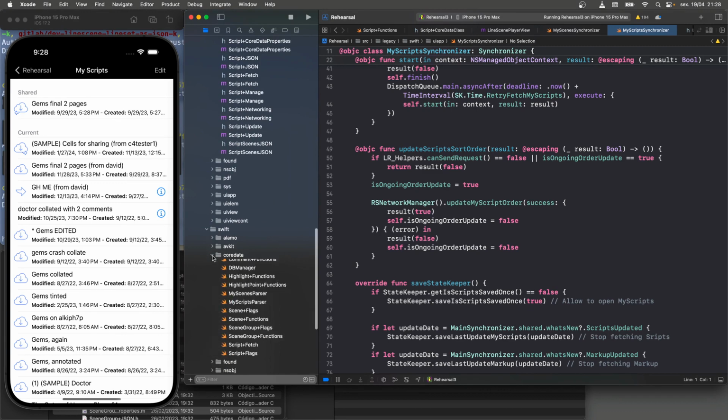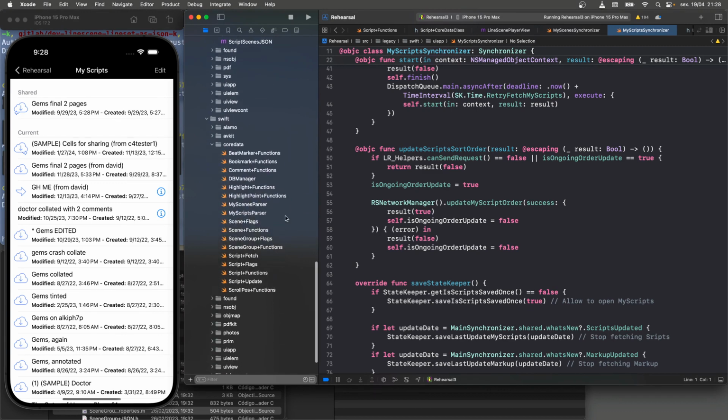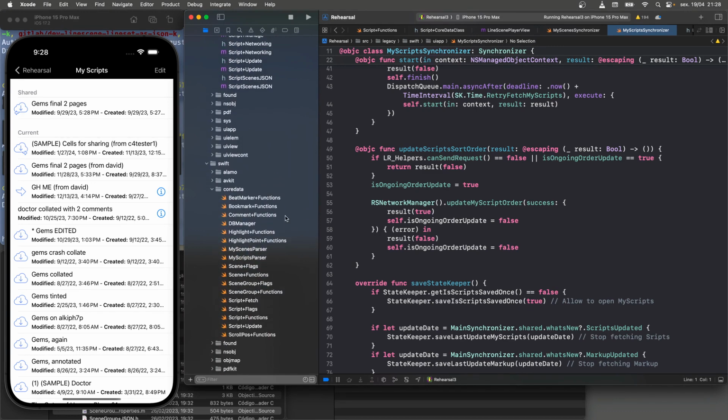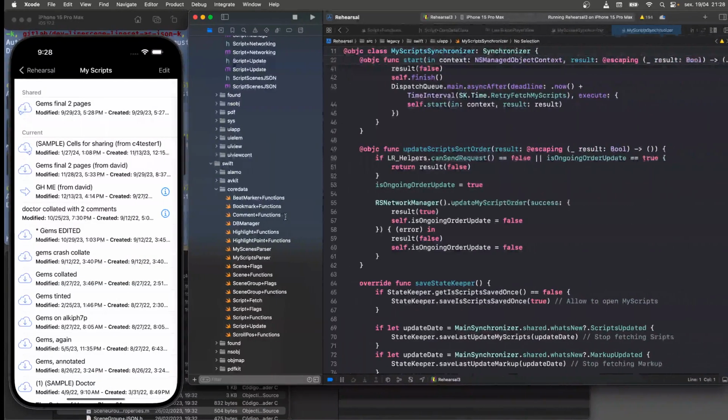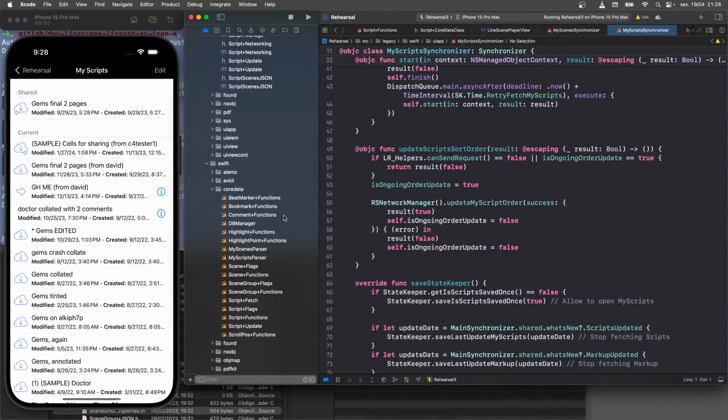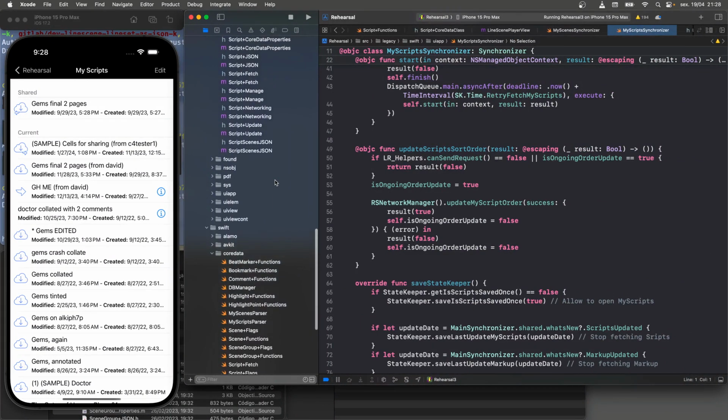So one of the difficulties in working with this project is it's a hybrid of Objective-C and Swift. And we have yet a third language being introduced in the case of Kotlin, which I intend to replace most, if not all, of the Objective-C code and then the Swift code over time, but that's going to take quite a while. It's a large app. It has a lot of features. There's a lot of code here.